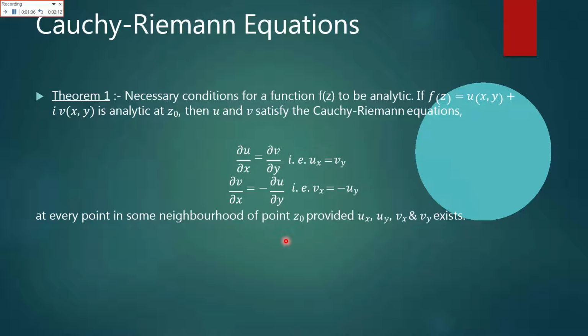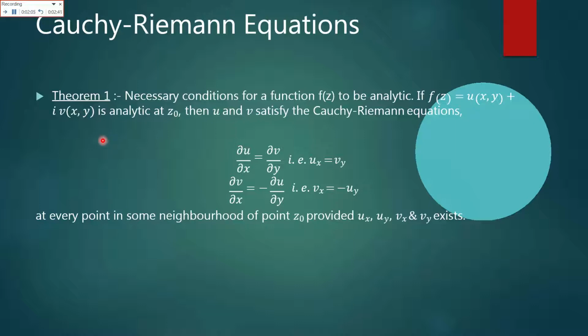So Cauchy's equations in the complex variables are basically related with complex functions. Here a complex function has been given, which is f of z. That complex function has the real part u and the imaginary part v, and the function has the variables x and y. So we have u and we have v.